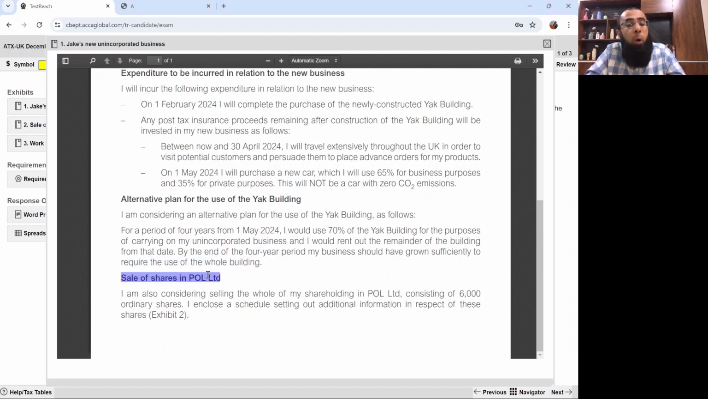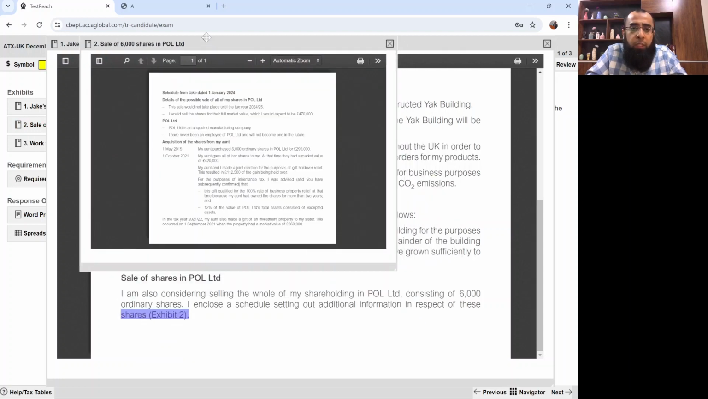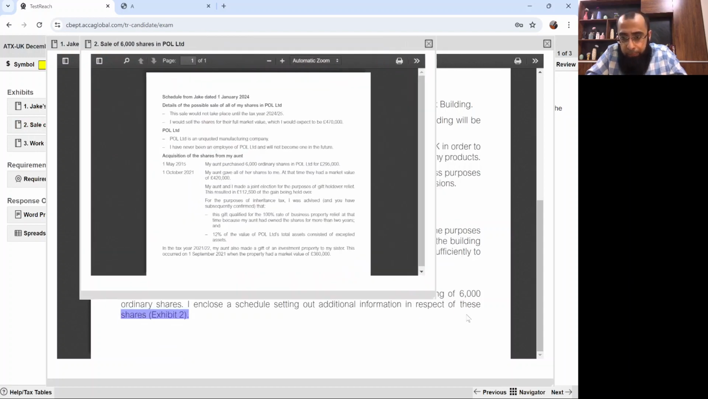Sale of shares in Paul Limited. I'm also considering selling the whole of my shareholding in Paul Limited, consisting of 6,000 ordinary shares. I enclose a schedule setting out additional information in respect of these shares in Exhibit 2. Okay, we'll look at it. So now let's look at Exhibit 2, what he's saying there.